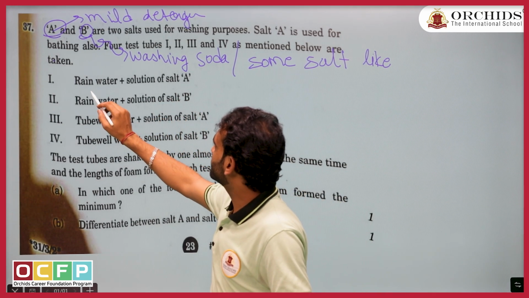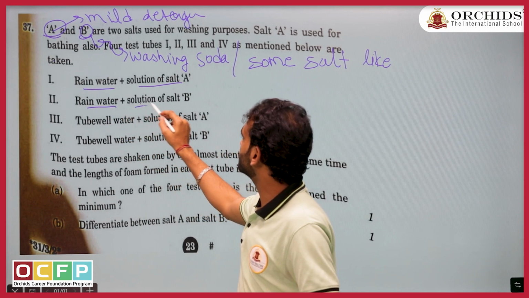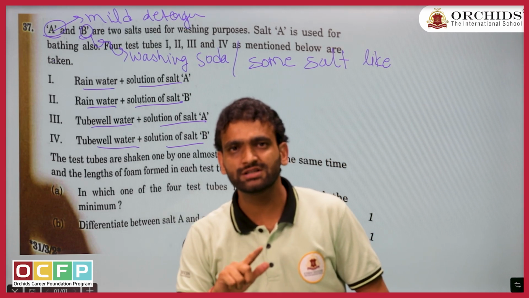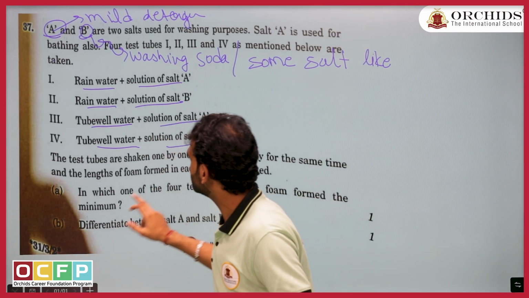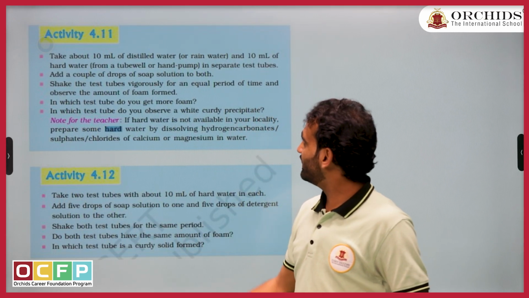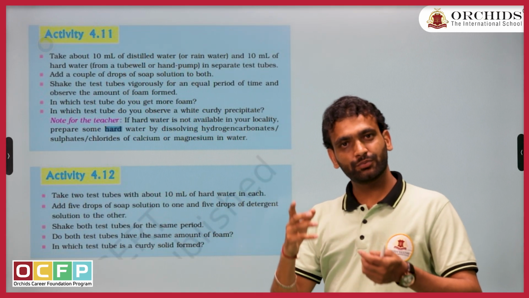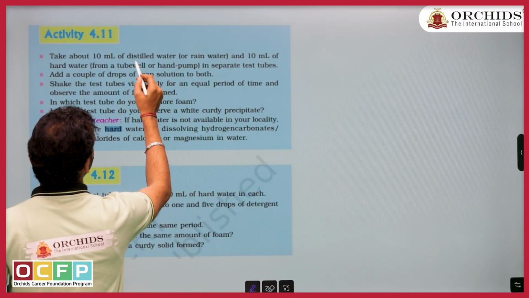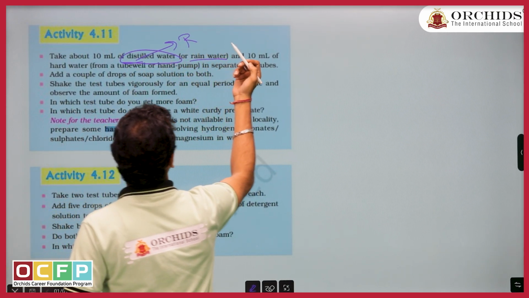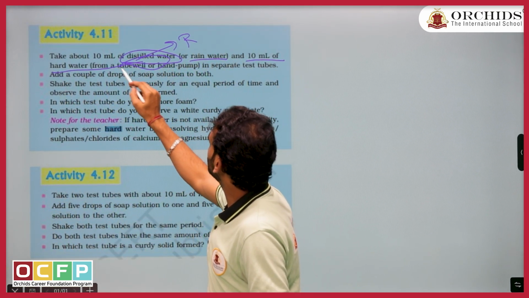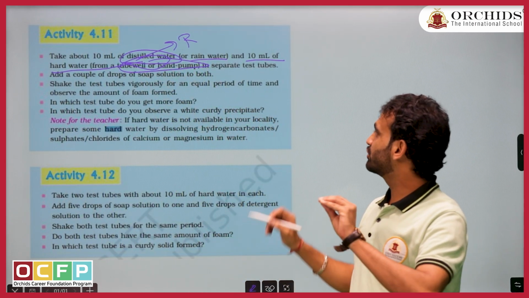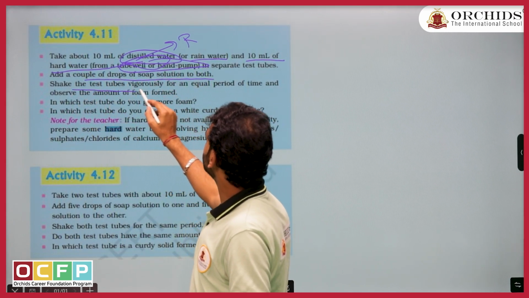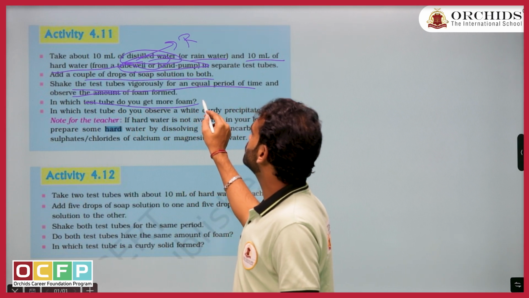But let us read the options. Rainwater solution A, rainwater solution B, tubewell water solution A, tubewell water solution B. Are you recalling something? This same question has been picked from activity 4.11 and 4.12, because tubewell water and rainwater they have given clearly in the NCERT book, distilled water or I can say rainwater, and 10 ml hard water or tubewell water. The question is picked directly from here. Add soap solution, shake both tubes for equal time. In which test tube do you get more foam?